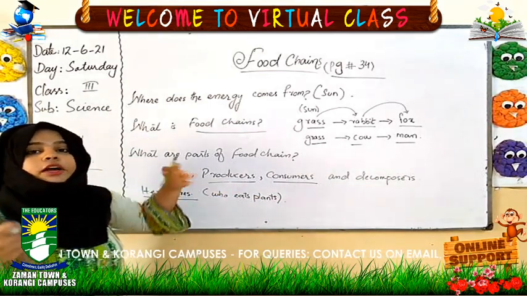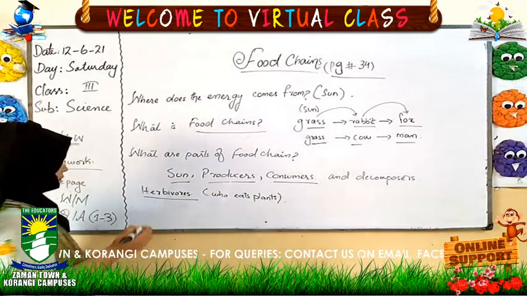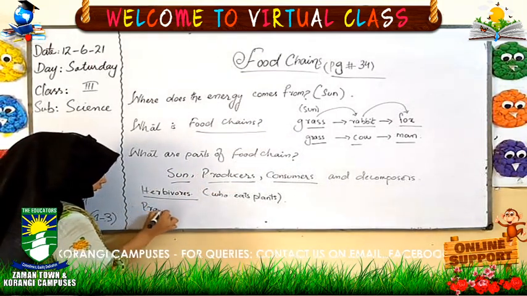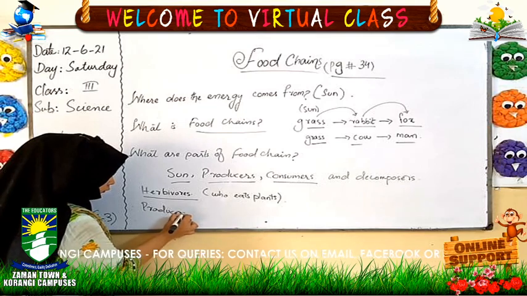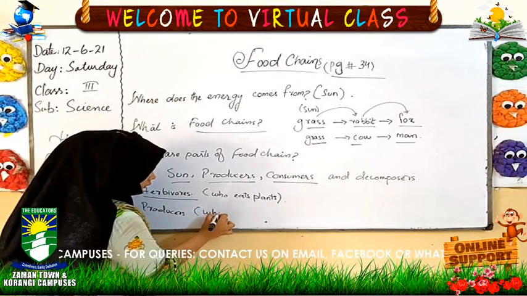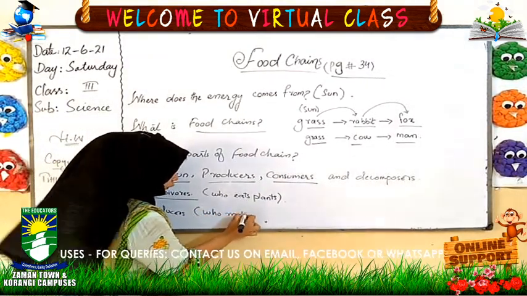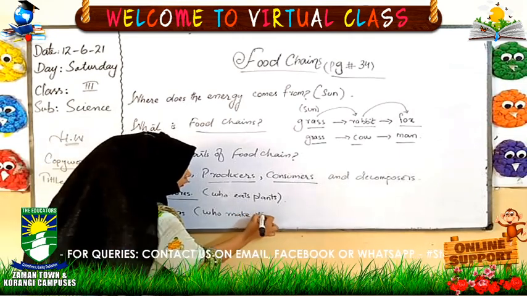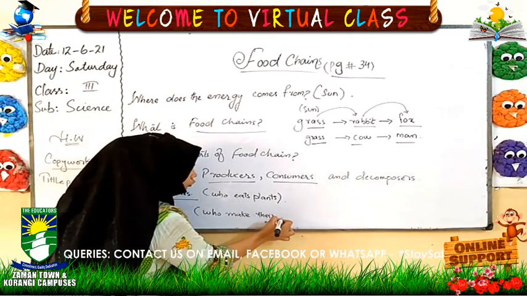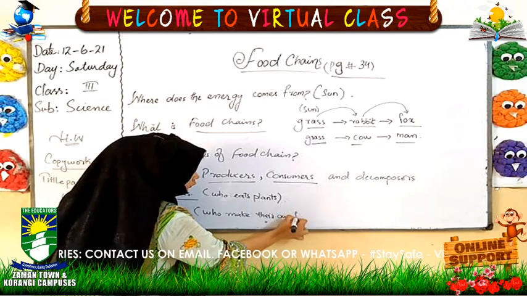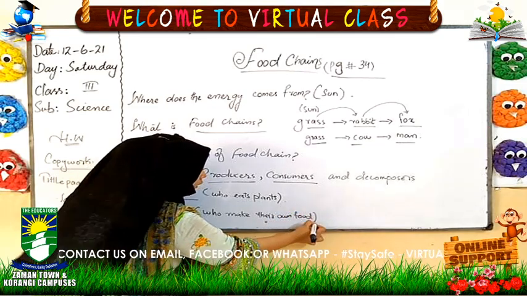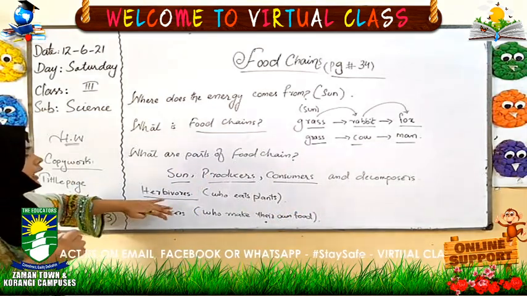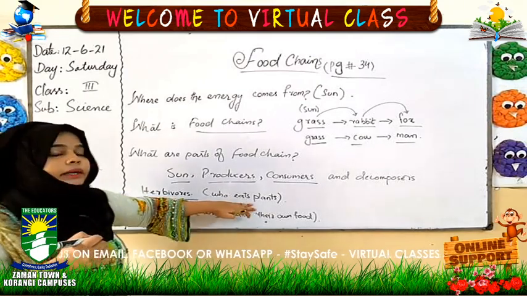Those who make their own food, so we call them producers. What about herbivores? Those who eat plants.